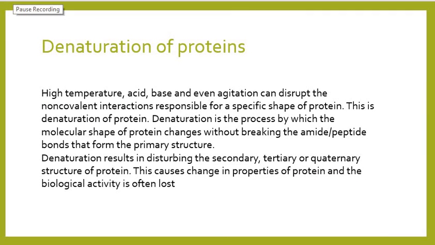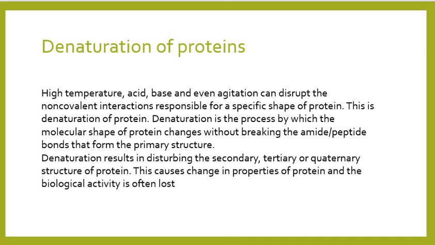Now, denaturation of protein. High temperature, interaction with acid or base, even agitation will disrupt the non-covalent interactions responsible for the specific shape of the protein. This is called denaturation of protein.